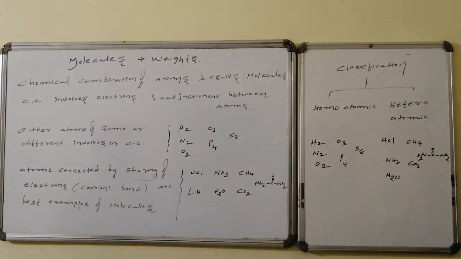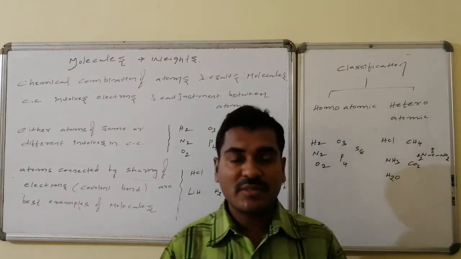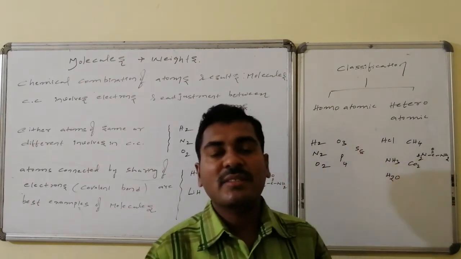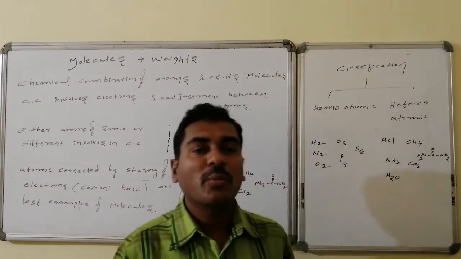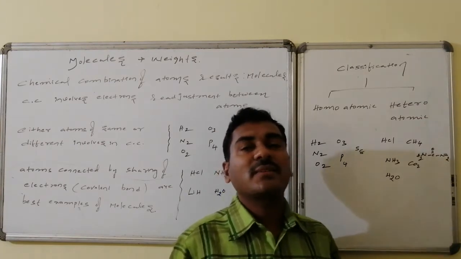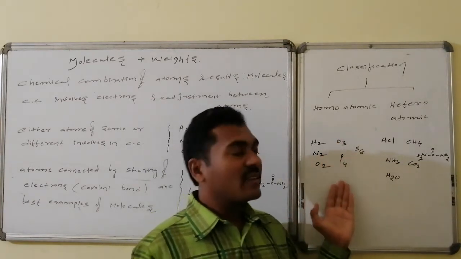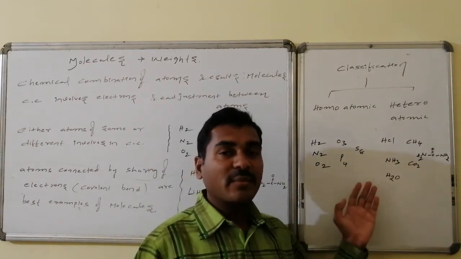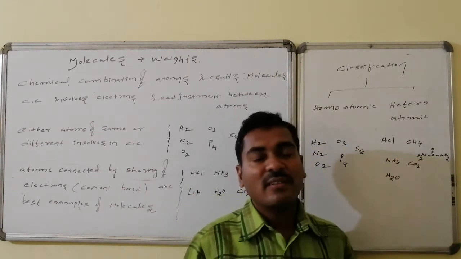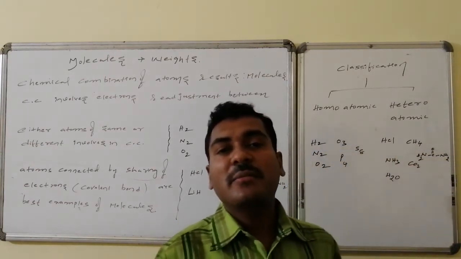Classification of molecules. The first variety of classification is on the basis of the different varieties of atoms in the chemical combination. Suppose the same atoms are chemically combined, then those are said to be homoatomic molecules. If atoms of different elements are involved in chemical combination, then those are said to be heteroatomic molecules. Here oxygen, nitrogen, hydrogen are diatomic, ozone triatomic, phosphorus tetraatomic, sulfur octatomic, these are all homoatomic. Similarly HCl, ammonia, water, methane, carbon dioxide, urea, these are all examples of heteroatomic molecules.